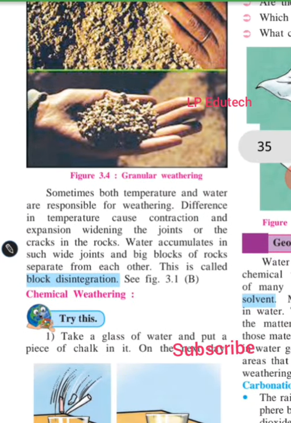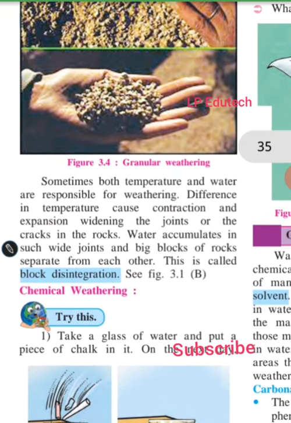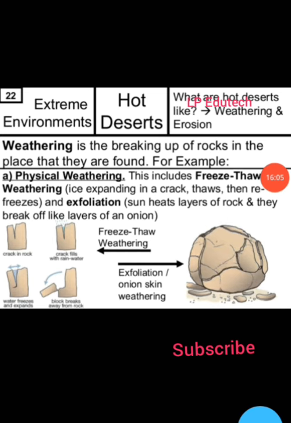Now sometimes both temperature and water are responsible for weathering. Differences in temperature cause contraction and expansion, widening the joints or cracks in the rocks. Water accumulates in such wide joints and big blocks of rock separate from each other. This is called block disintegration. So this is block disintegration under the effect of temperature and water.